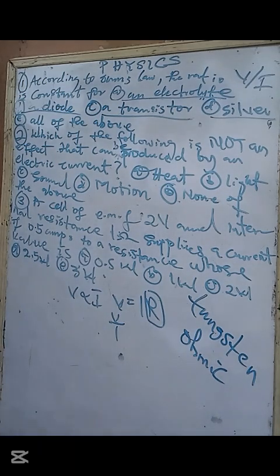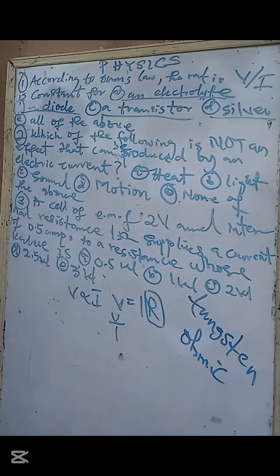Got it? The next one, sound, of course. Electric frequency can cause production of sound. Motion, yes, an electric current can cause motion.